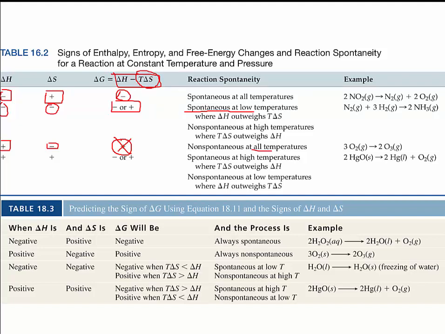If my delta H is positive and my delta S is positive, it's going to be spontaneous at high temperatures. So both positive means it's going to be spontaneous at high temperatures, where the T delta S term is going to outweigh the delta H, and it's going to be non-spontaneous at low temperatures. And this is just the same thing, but with a slightly, I think, more organized presentation, right? And some examples of that.